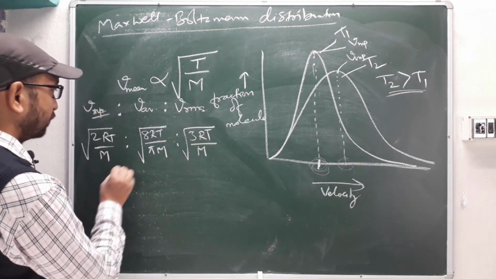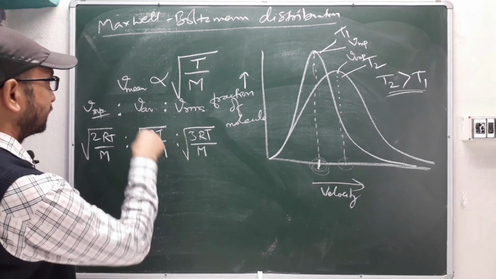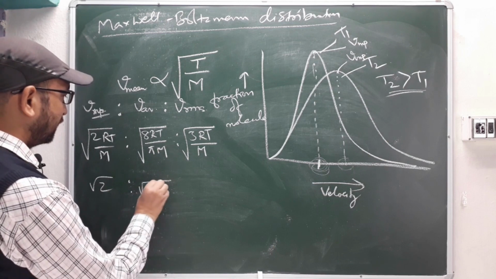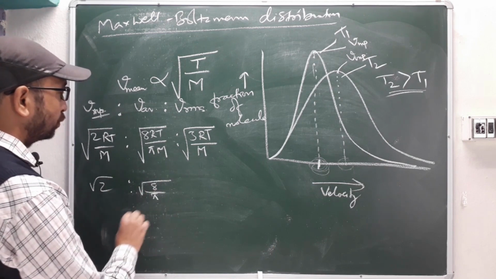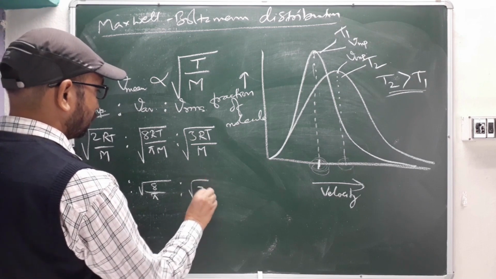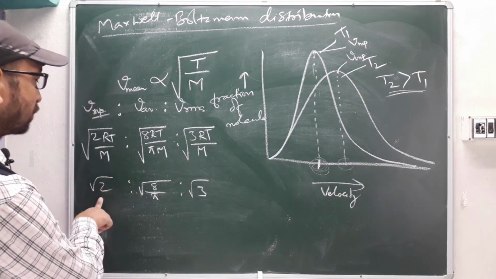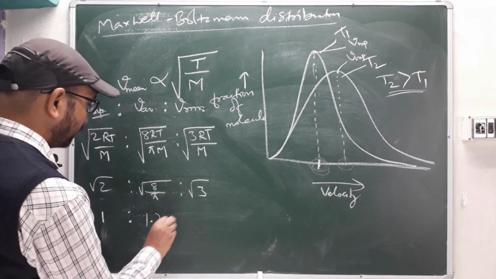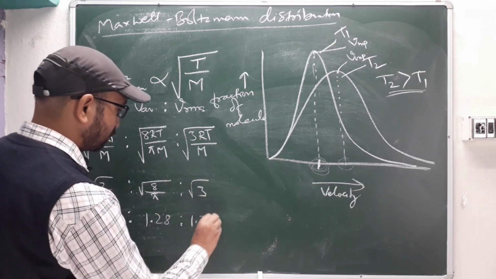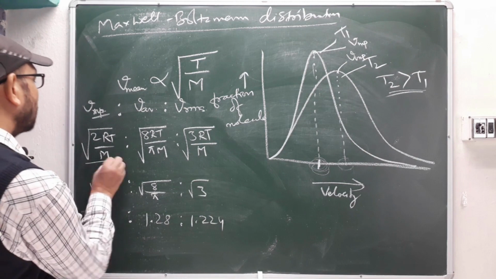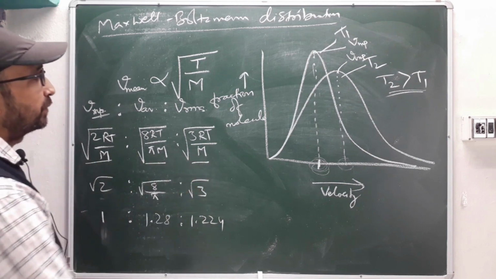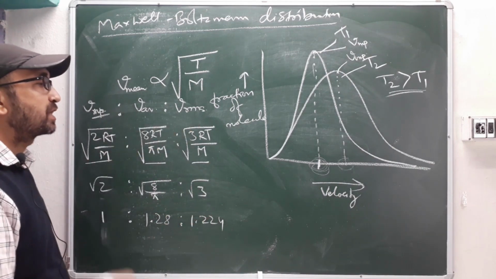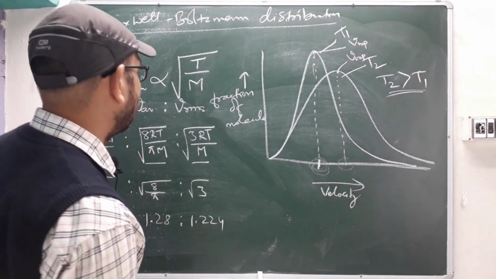If you are solving here, RT and M get cancelled for the same mass. So it will be root 2, root 8 by pi, root 3. Solving this, it is 1.414, 1.595, 1.732, and if you divide, you take it as 1 is to 1.128 is to 1.224. So these are the formulas: most probable velocity, average velocity, root mean square velocity. These are the ratios. These three we are finding the ratio. Suppose they are asking for different gas molecules, that we will solve in problems.